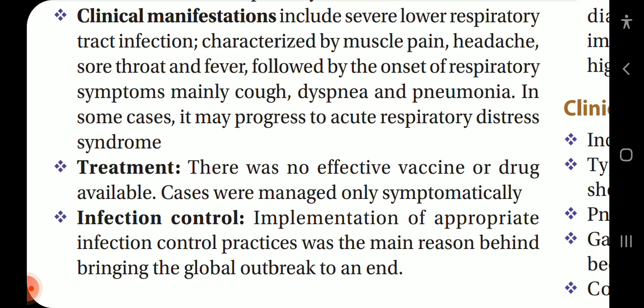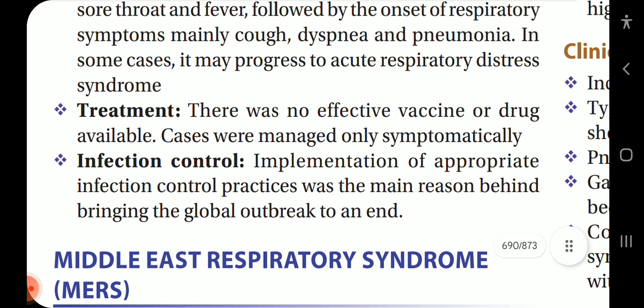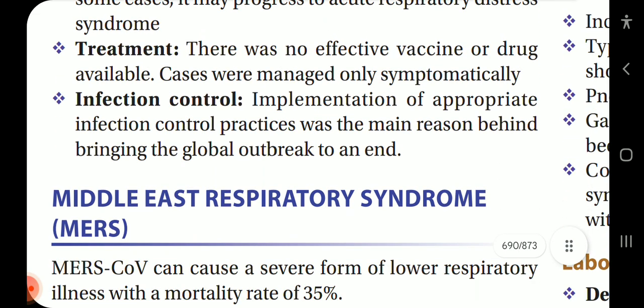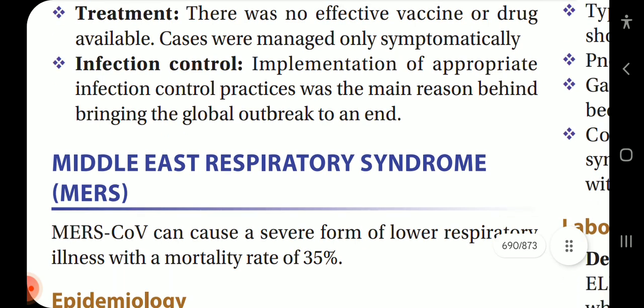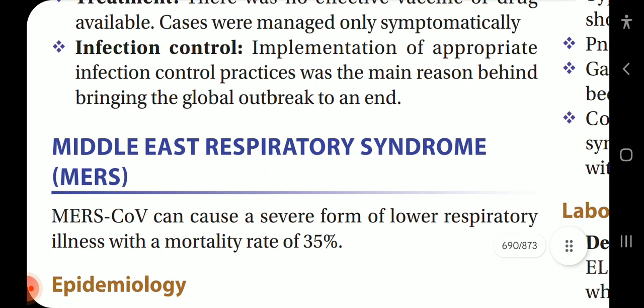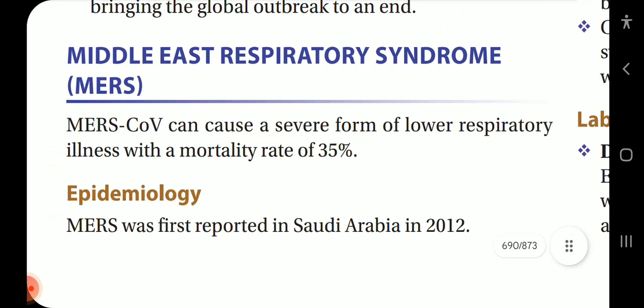Clinical manifestation includes severe lower respiratory tract infection characterized by muscle pain, headache, sore throat, and fever, followed by the onset of respiratory symptoms, mainly cough, dyspnea, and pneumonia. In some cases, it may progress to acute respiratory distress syndrome. Treatment. There was no effective vaccine or drug available. Cases were managed only symptomatically. Infection control. Implementation of appropriate infection control practices was the main reason behind bringing the global outbreak to an end.